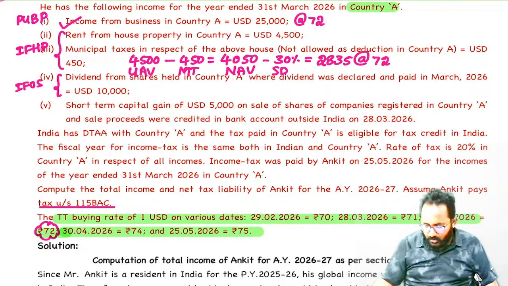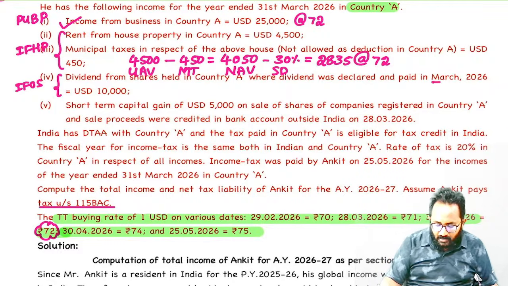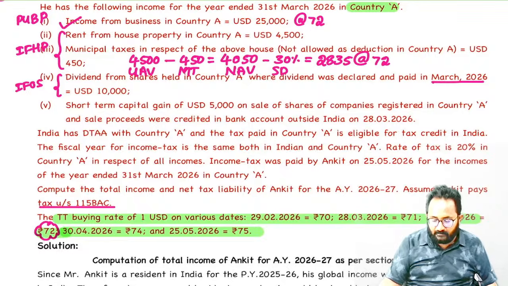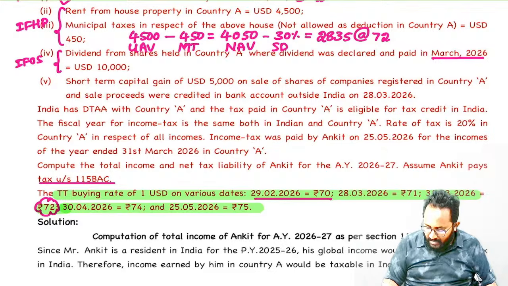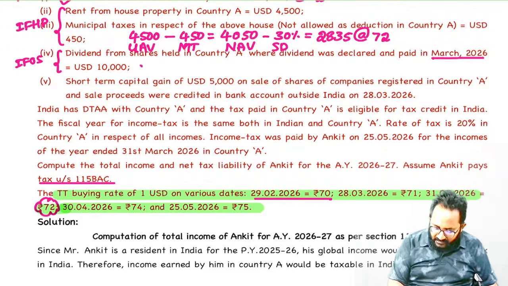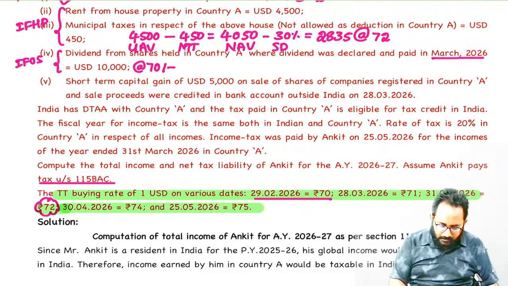Please tell me how much is required to tax. Yes, March month. In which month was the dividend declared and paid? Immediately preceding month last day. February. February means the last day rate given is how much? 70. Understood? Short term capital gain.